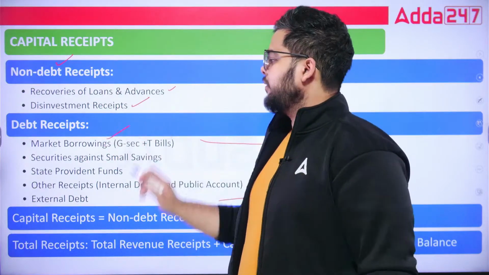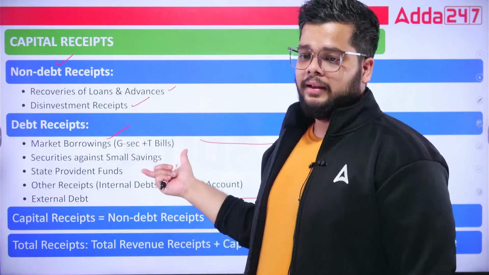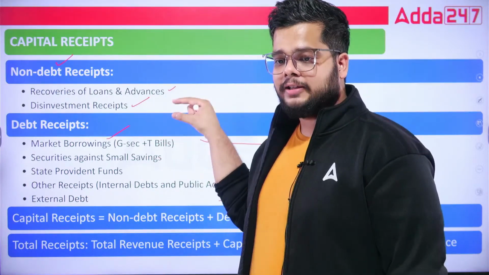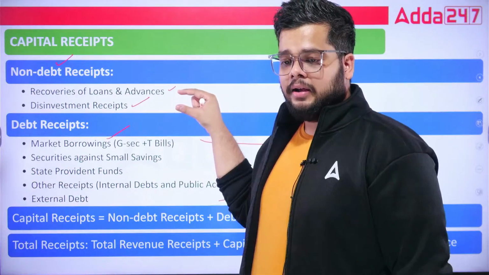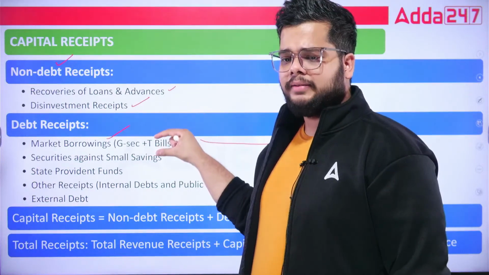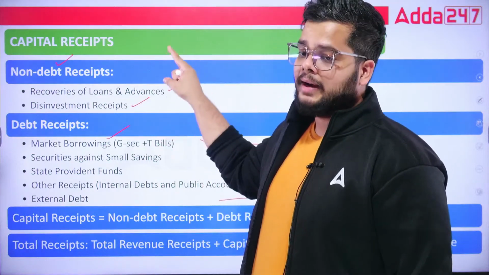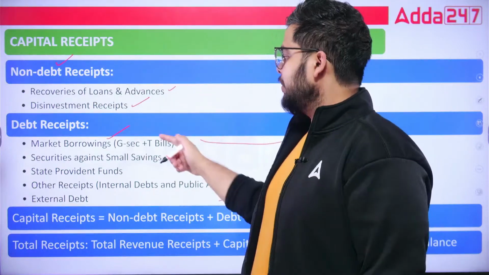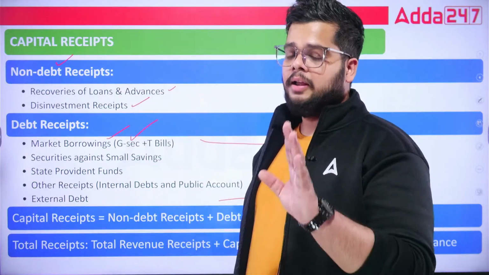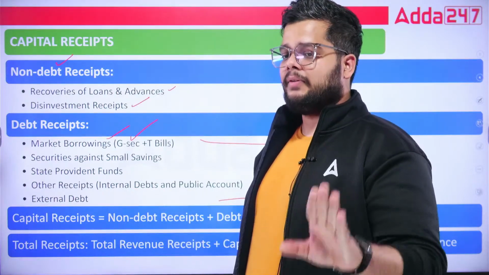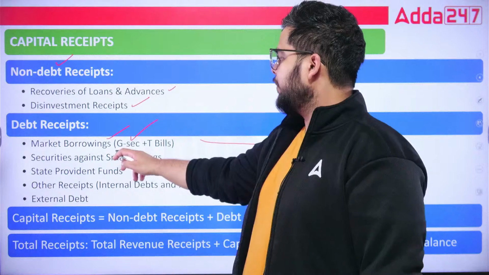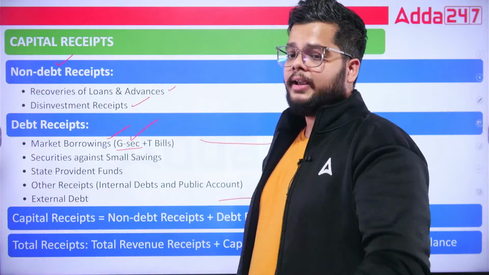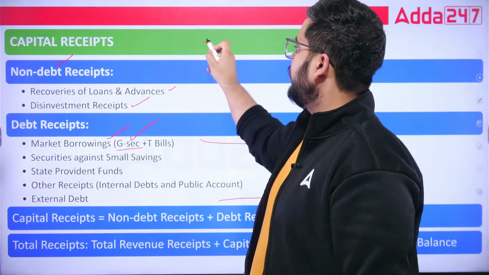Like market borrowings, if government is borrowing from the market, fine, ultimately it has to repay it. Today, if it has sold certain treasury bills or any kind of bills of exchange, its account will be credited today. But on the date of maturity, when it has to repay, fine, somebody has bought the GSEC. Let's just start with government securities only, let's keep it very, very simple. So somebody has bought GSEC via RBI, and the account of government of India, that is the capital account, will be credited today.